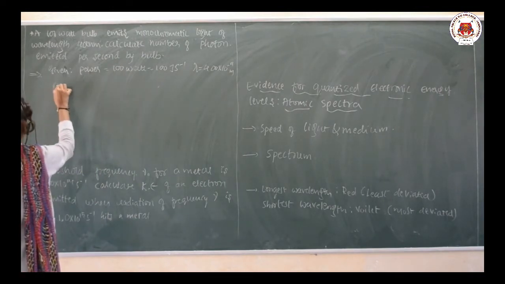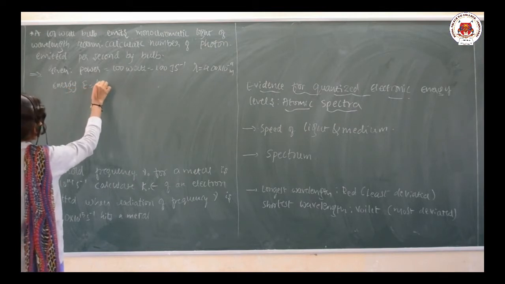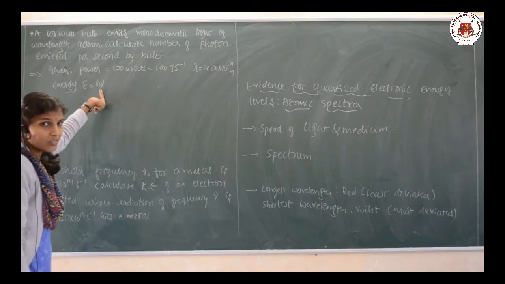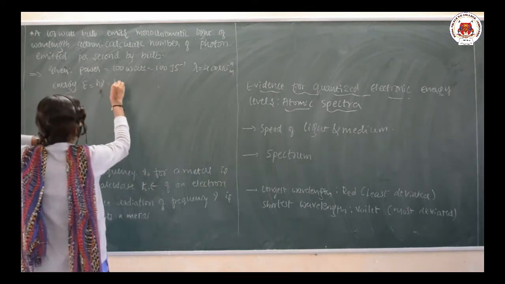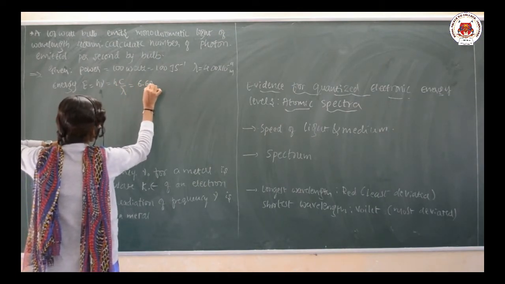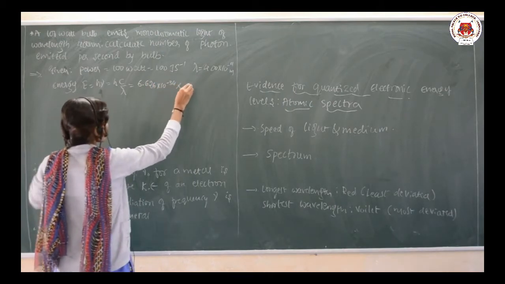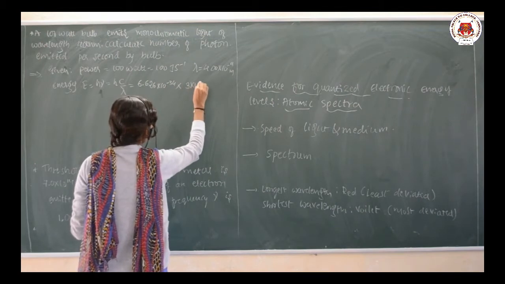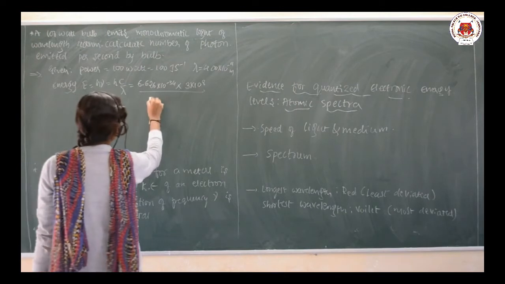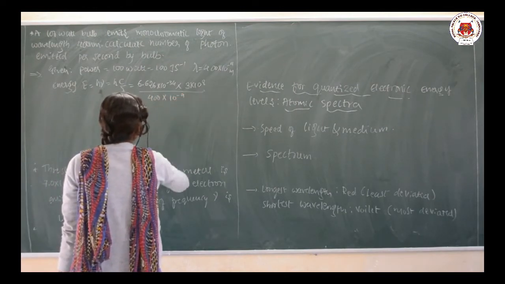So, energy, we know that energy E is equal to h nu, but frequency is not given directly here. So, convert this frequency in terms of c by lambda: h into c by lambda. h is 6.626 into 10 to the power minus 34, c value is 3 into 10 to the power 8, and then you can substitute the value of lambda, 400 into 10 to the power minus 9.